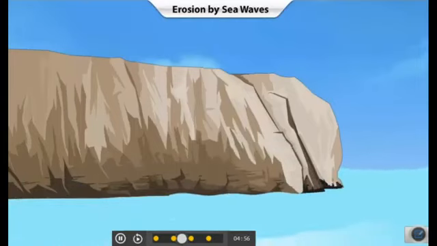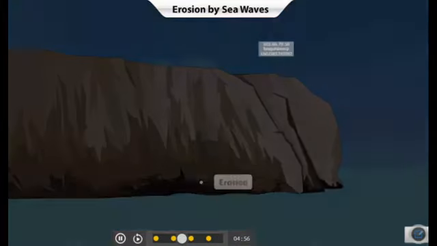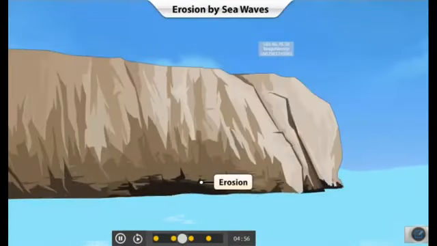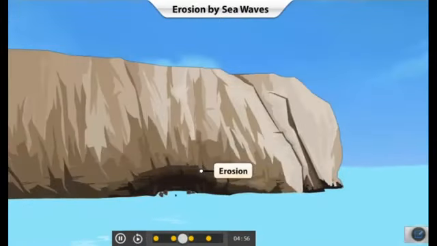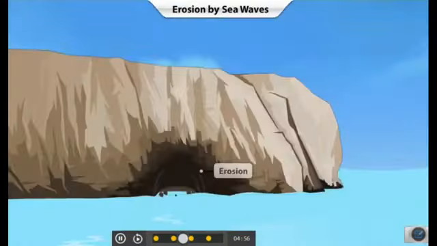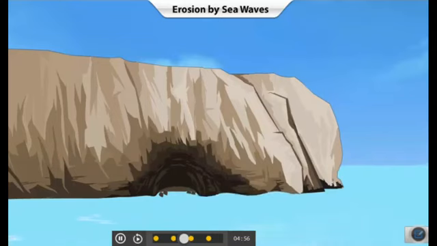When sea waves dash against the foot of a sea cliff, they erode soft rocks and cut through joints and cracks. Gradually, these cracks get larger, developing into small caves. These are called sea caves.